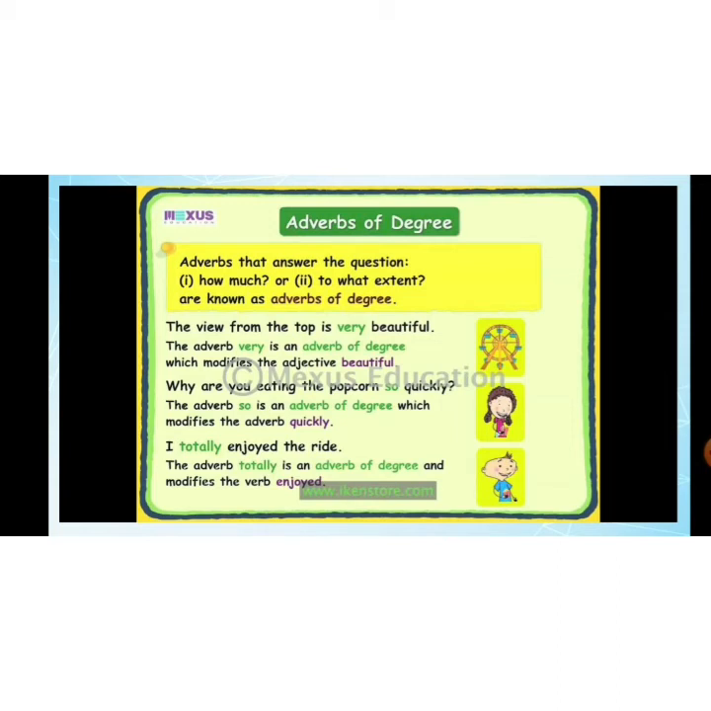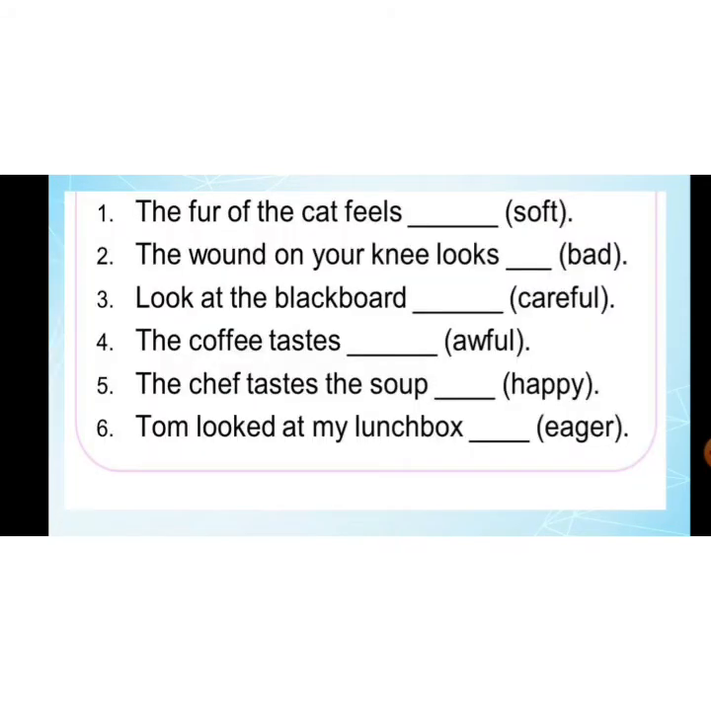I'm saying the work is almost done. In this sentence, almost is telling us the extent or intensity of the action being done. Adverb of degree, kids, talks about how much or to what extent the action is being done. For example, I saw a very beautiful butterfly. It tells to what extent it has the quality of beauty. Very beautiful.